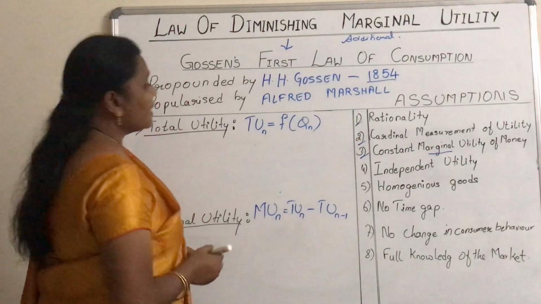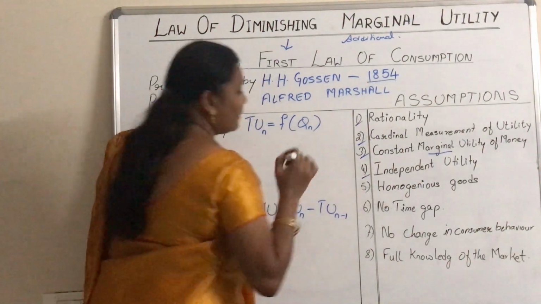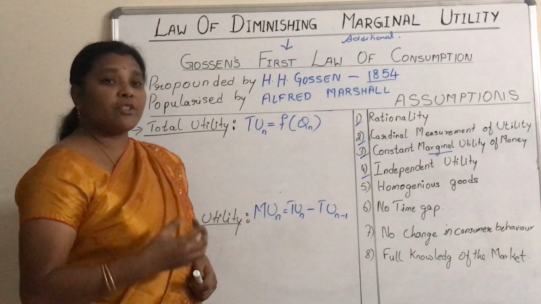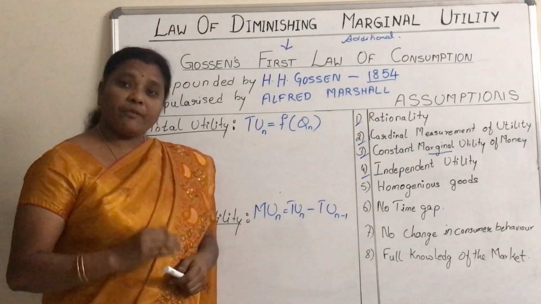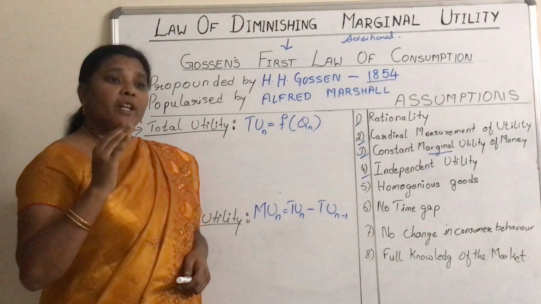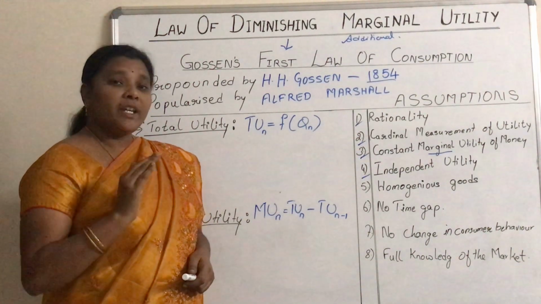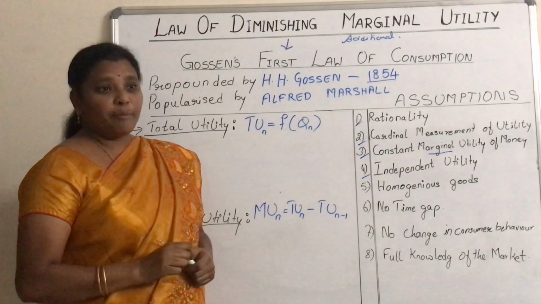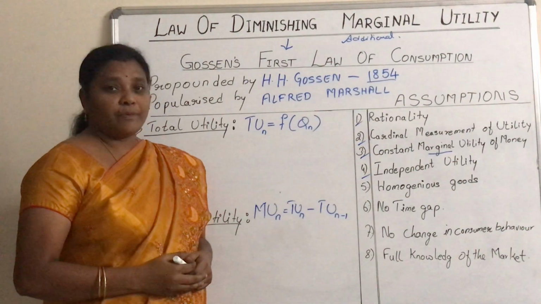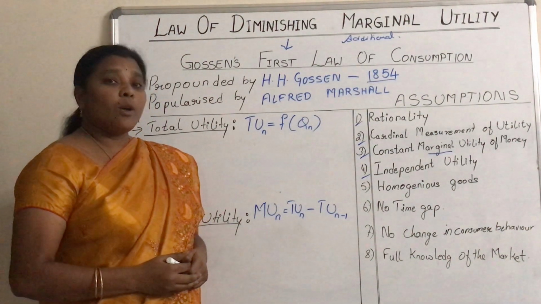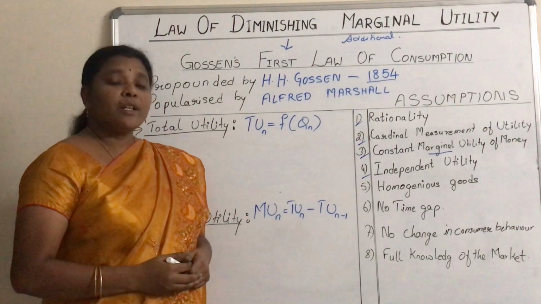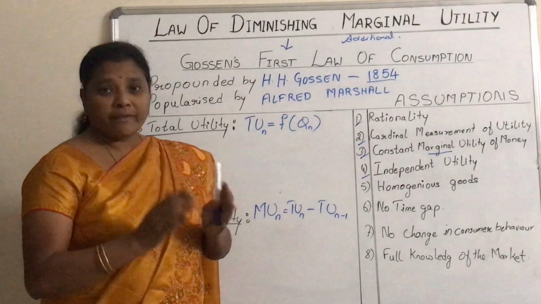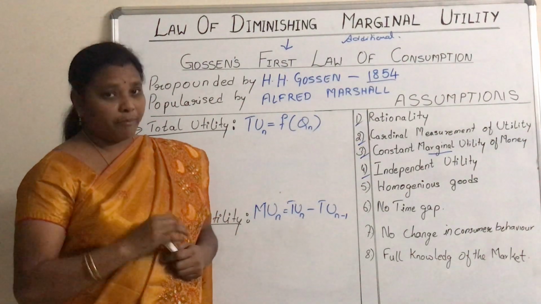And the other assumption is independent utility of the commodity. Whatever satisfaction the consumer gets from consuming any one particular commodity, it must be independent. The commodity must give independent satisfaction. Take the example of complementary goods. Complementary goods are not applicable to the law because, to satisfy one want, the consumer has to collect more than one commodity. Take the example of tea.